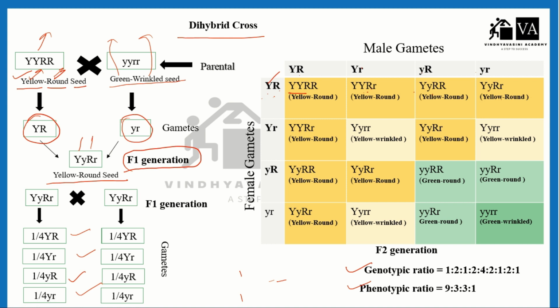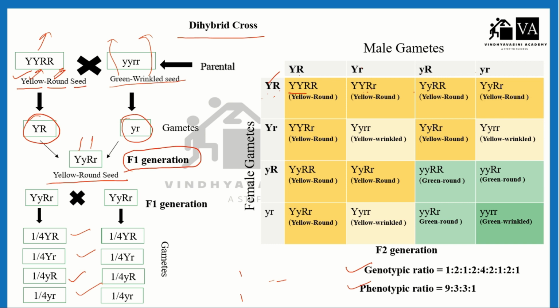The Punnett square will form like this. We will write the female gamete on this side and the male gamete on this side, and then we will form a Punnett square. The genotypic ratio and the phenotypic ratio will be this.